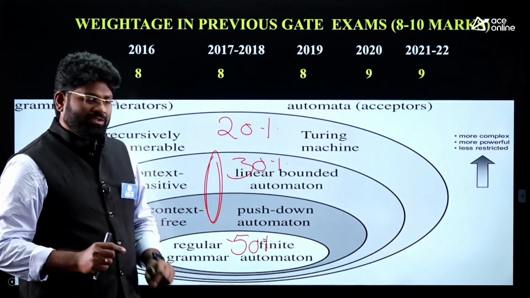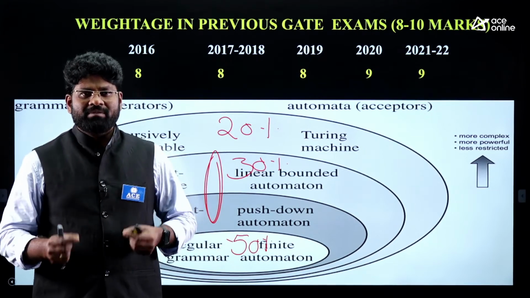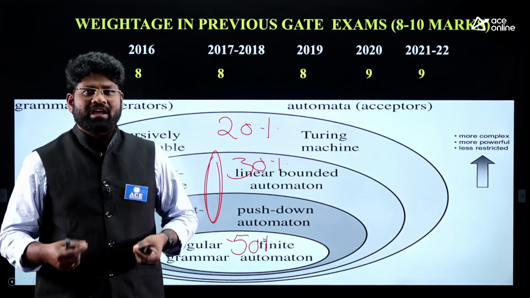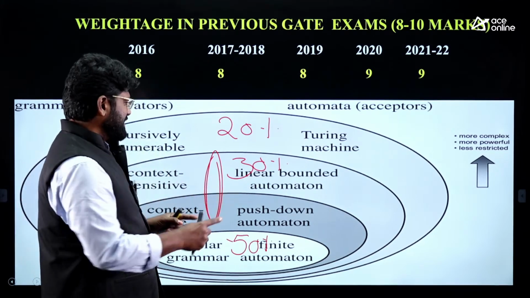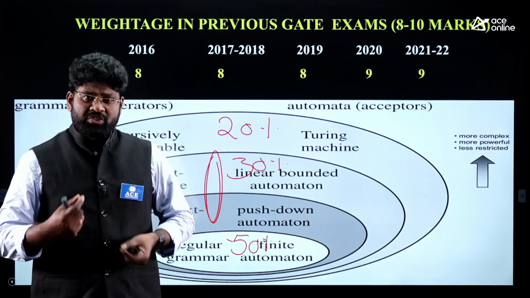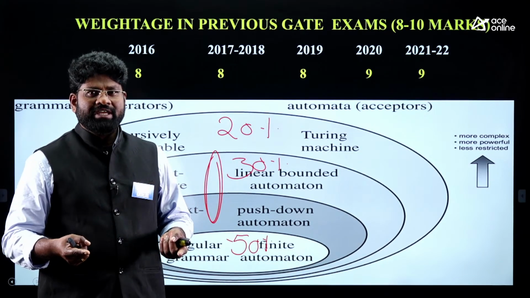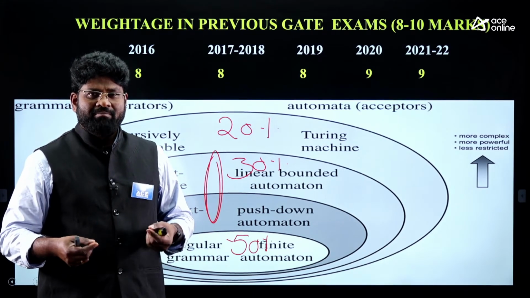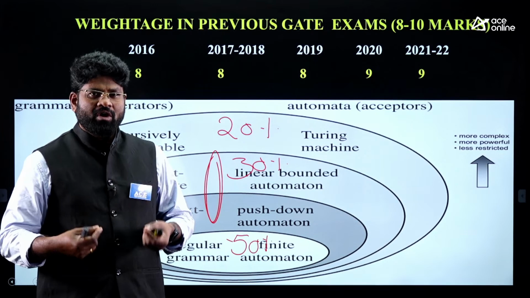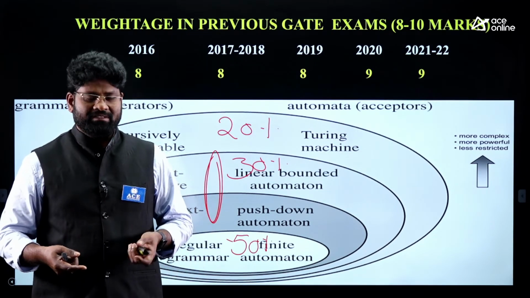I suggest you focus majorly on the first 2 titles called finite automata and regular languages. After that, you have to work on the concept of pushdown automata and CFLs. Then the rest is completely theory questions that you can easily practice, but you have to work a little bit more on the titles called finite automata and pushdown automata.